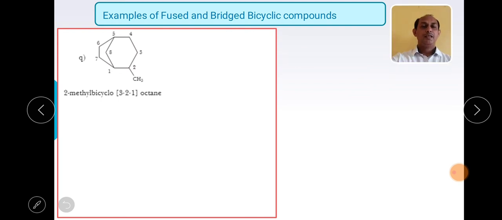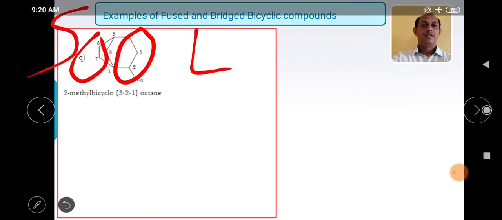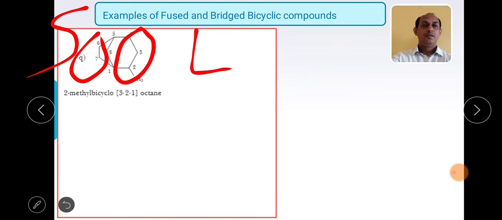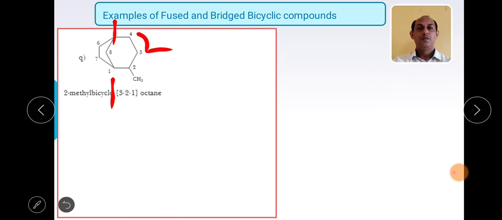For this particular ring system, this ring is largest and this one is smallest, right? So what can we give? In this case, we have to start numbering from this bridgehead carbon. If you start numbering from this particular carbon, what number will come? 1, 2, 3, 4.